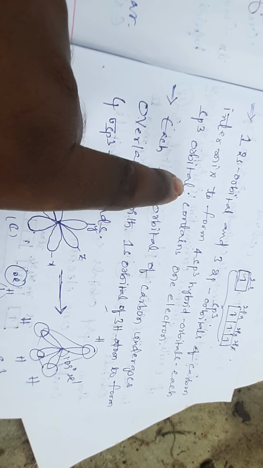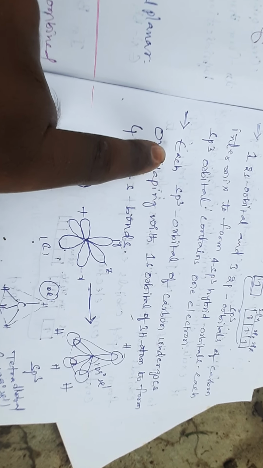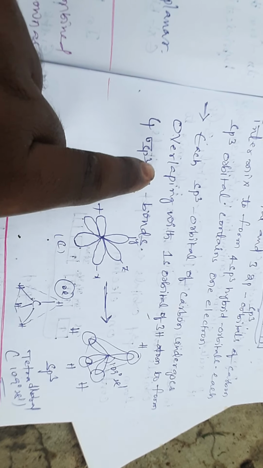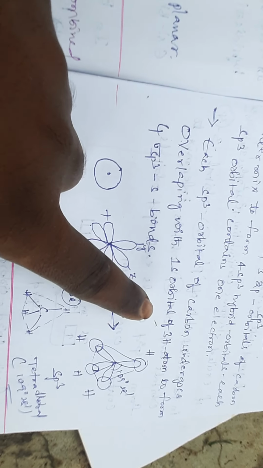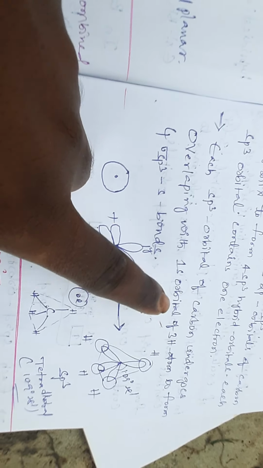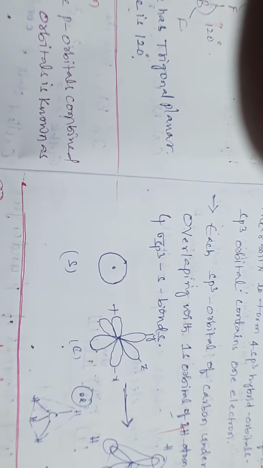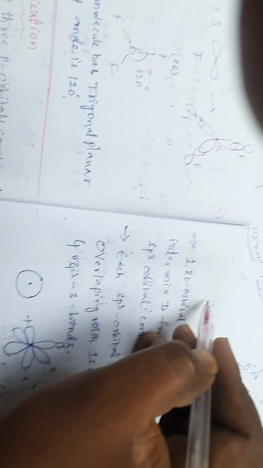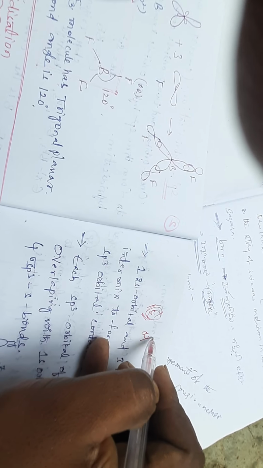Every orbital contains one electron, for easy formation of the bonds between carbon and hydrogen. Each sp3 orbital of carbon overlaps with the 1s orbital of a hydrogen atom, not 3 but 4 hydrogen atoms, to form 4 sigma sp3-s bonds. Remember that hydrogen has only a 1s1 orbital. So this is the overlapping of sigma sp3 and s orbitals.